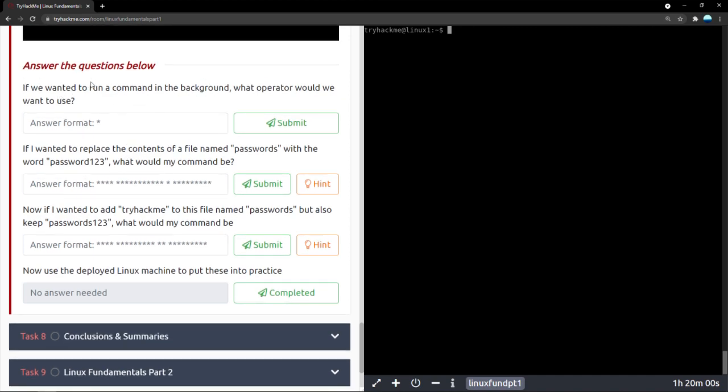Again, let's go to the questions. If we wanted to run a command in the background, what operator would we want to use? We would want to use the ampersand.